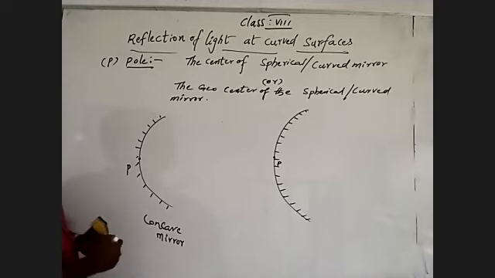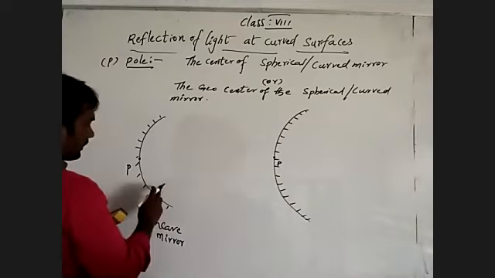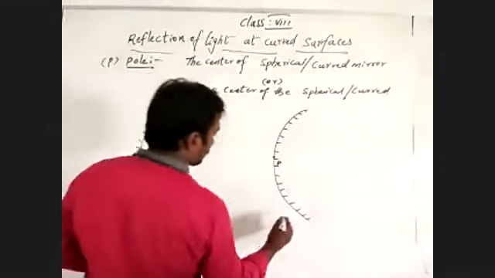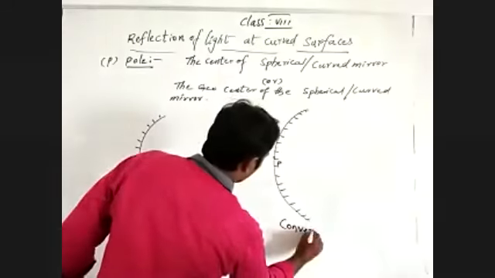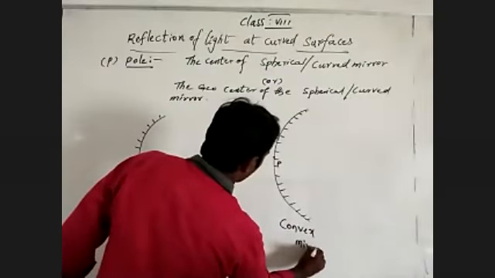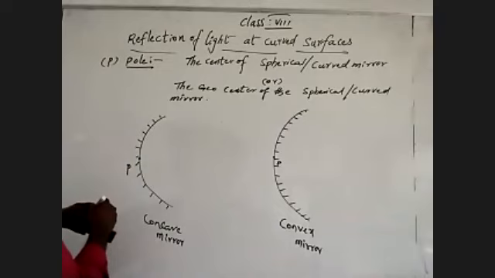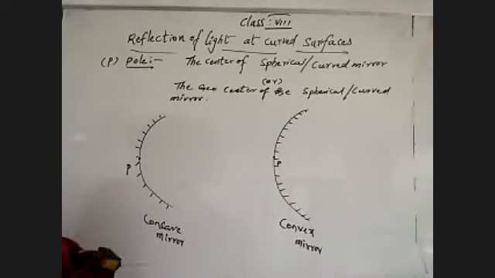This is a concave mirror, inner curved. This is outer curved, so it is a convex mirror. Do you understand what the pole is?